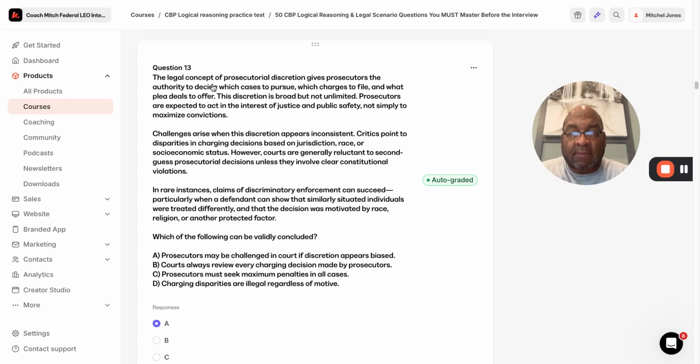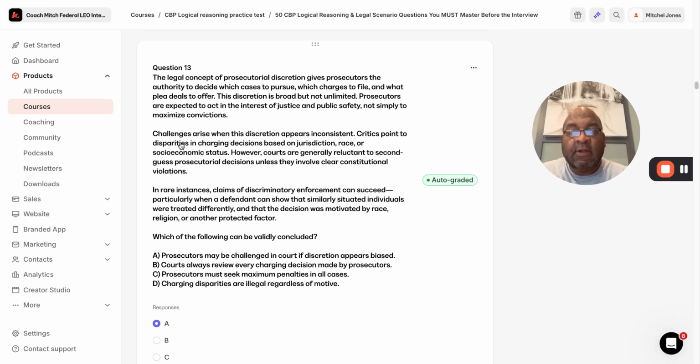The legal concept of prosecutorial discretion gives prosecutors the authority to decide which cases to pursue, which charges to file, and what plea deals to offer. This discretion is broad but not unlimited. Prosecutors are expected to act in the interest of justice and public safety, not simply to maximize convictions. So already you should be thinking, okay, there are some rules here. It's broad but not unlimited. Remember logical reasoning. That's our first paragraph done.